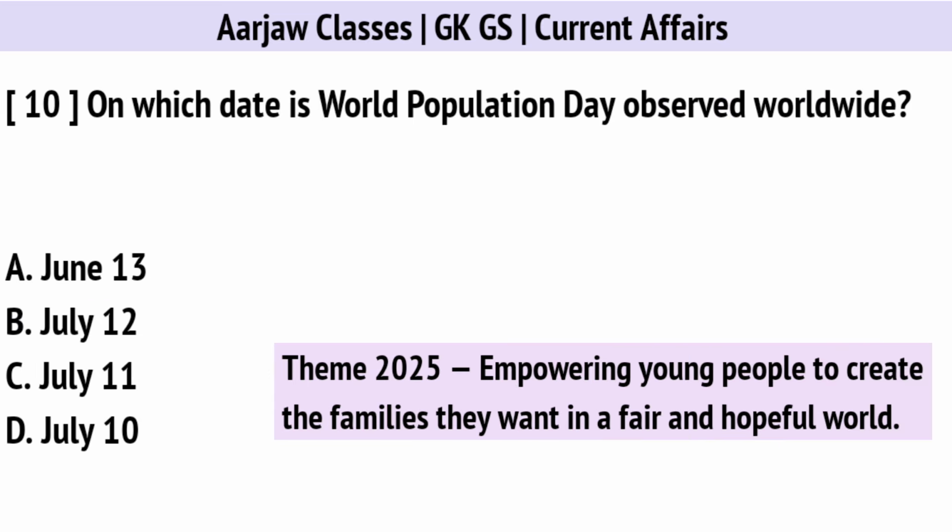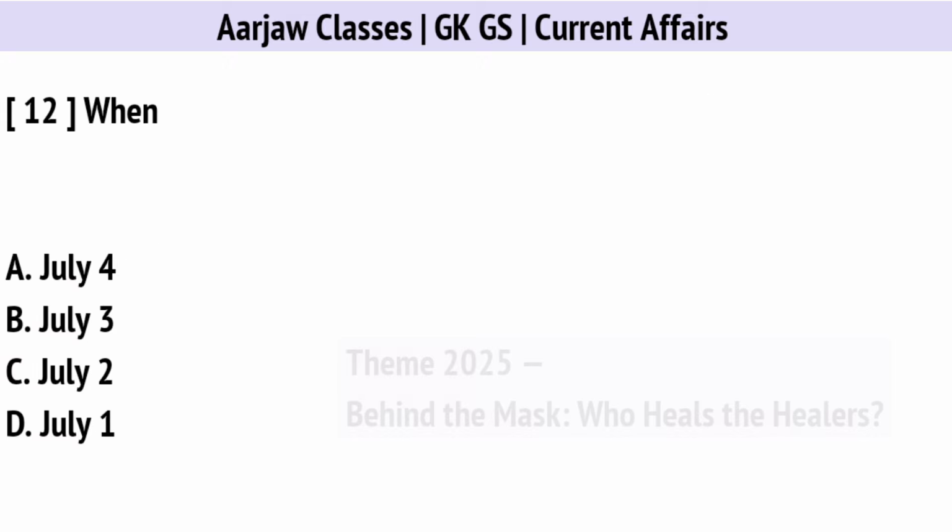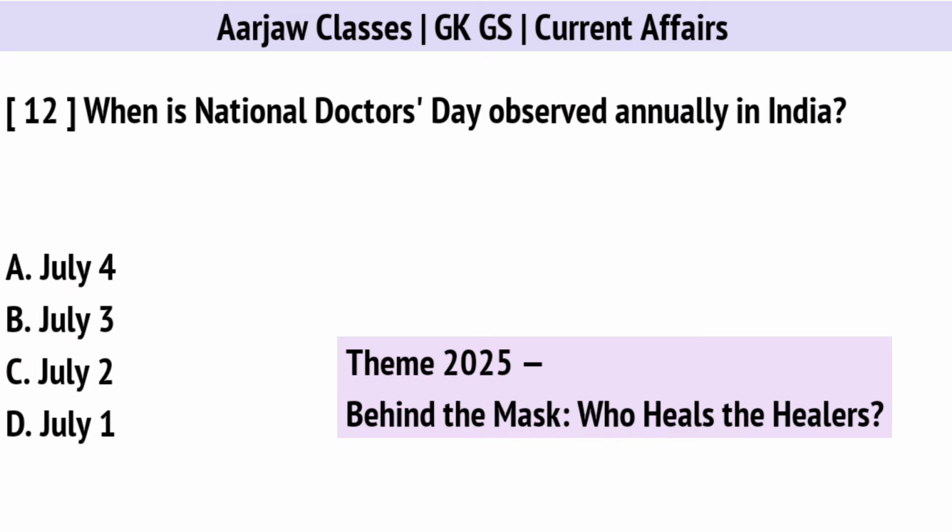On which date is World Population Day observed worldwide? Correct option is C. On 11th July. When is GST Day observed in India every year? Correct option is A. On 1st July. When is National Doctors Day observed annually in India? Correct option is D. On 1st July.